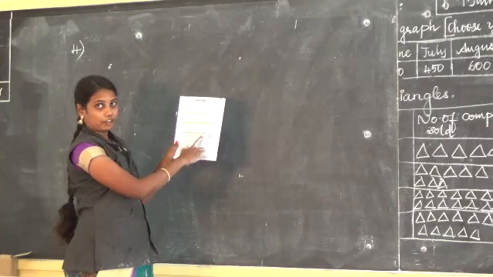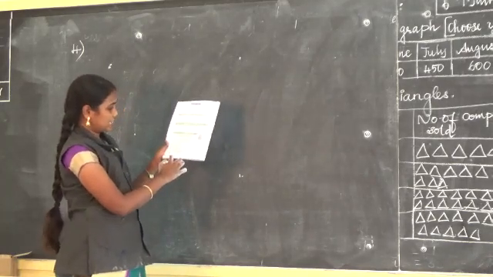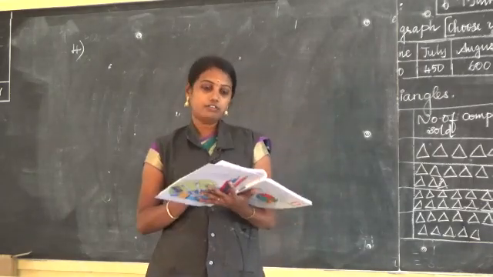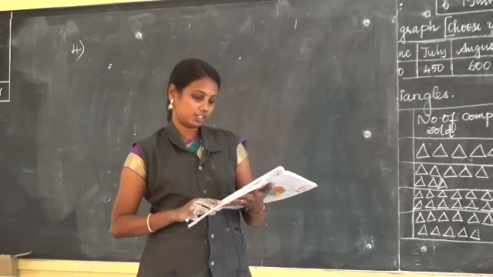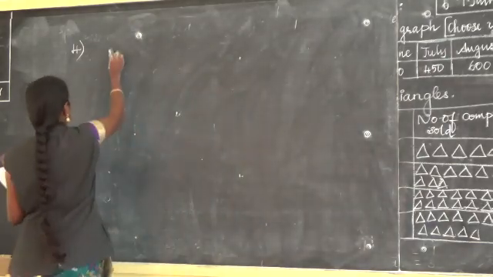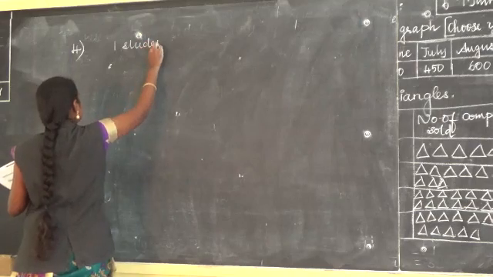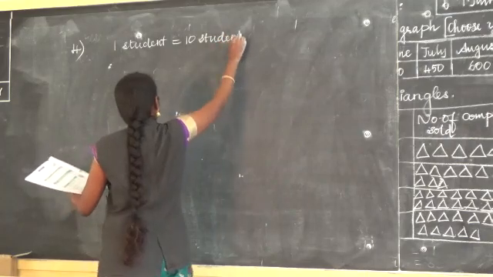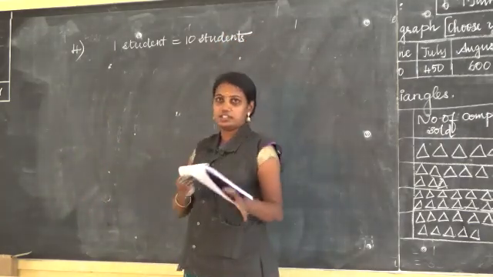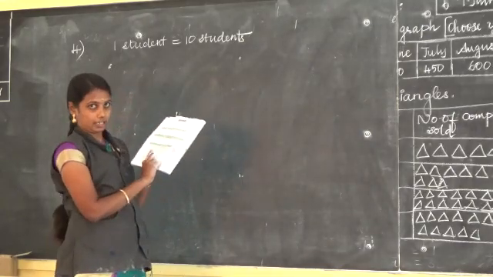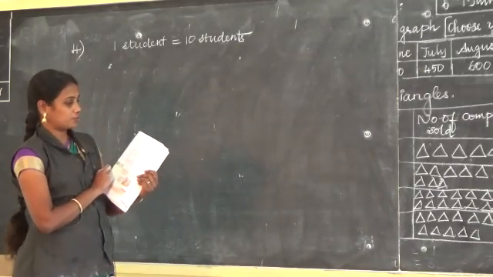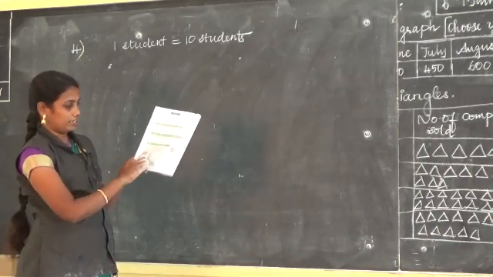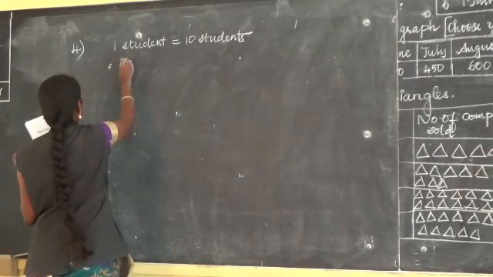Game and number of students. We have the 5 games: Kho-Kho, Kabaddi, Basketball, Volleyball, Hockey. Now, which is the most popular game among the students? Here one student picture represents 10 students. One student represents how many students? 10 students. Observe the picture, which is given the lengthiest one. The lengthiest one is Kabaddi. So the first answer is Kabaddi.